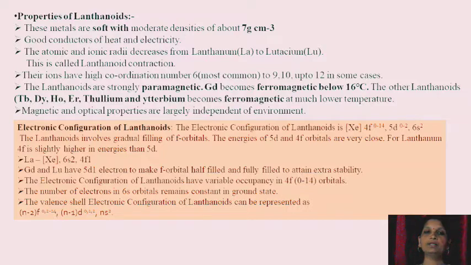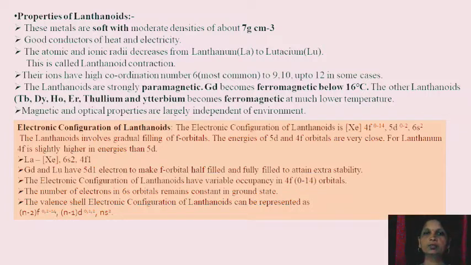The lanthanoids are strongly paramagnetic. Gadolinium becomes ferromagnetic below 16 degrees Celsius. Ferromagnetic means it is having permanent magnetic moment. The other lanthanides, that is terbium, dysprosium, holmium, erbium, thulium, ytterbium, also become ferromagnetic, but they show the ferromagnetism at much lower temperature. Magnetic and optical properties are largely independent of environment.